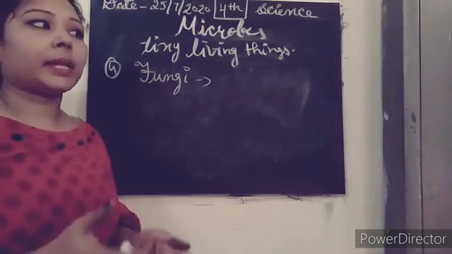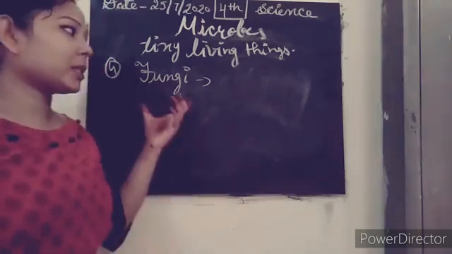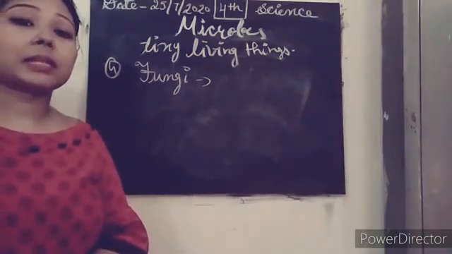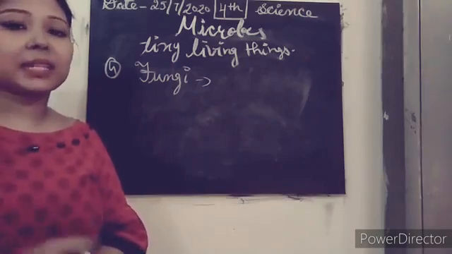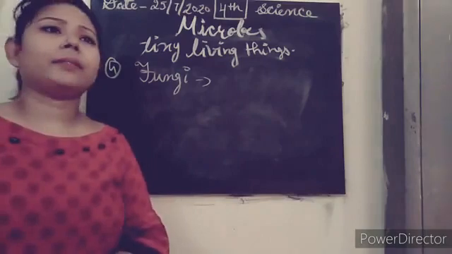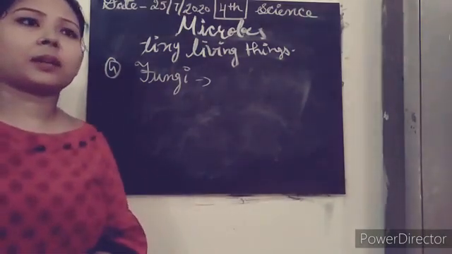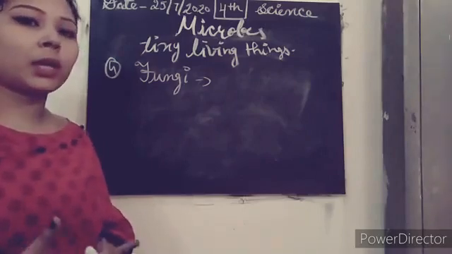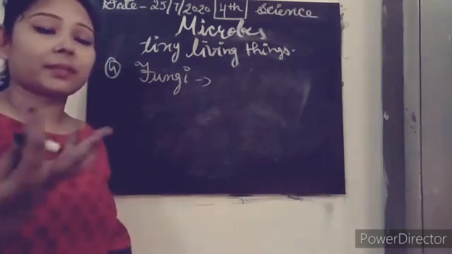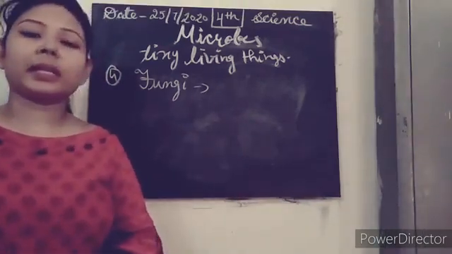The fourth one we have is fungi, and these are the microorganisms that grow on dead and decaying matter, for example dead animals or dead plants. These fungi mostly attack our skin. For example, athlete's foot is a disease caused by fungi, and even some are good also. For example, you can take yeast, and yeast we use in our kitchen in daily life to make bread soft.